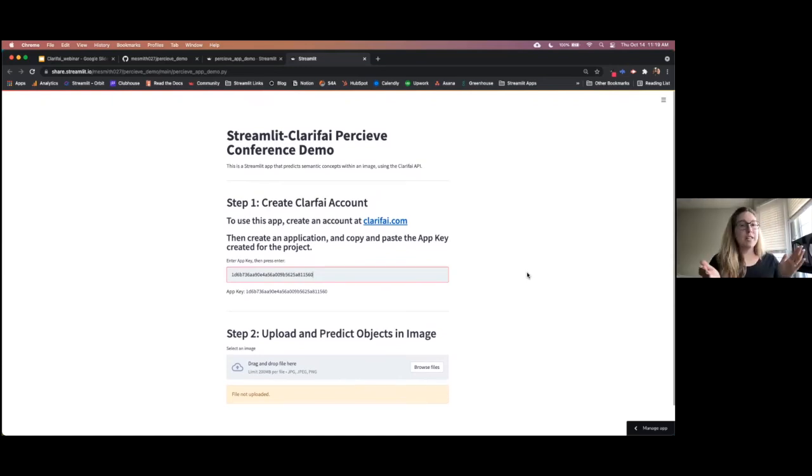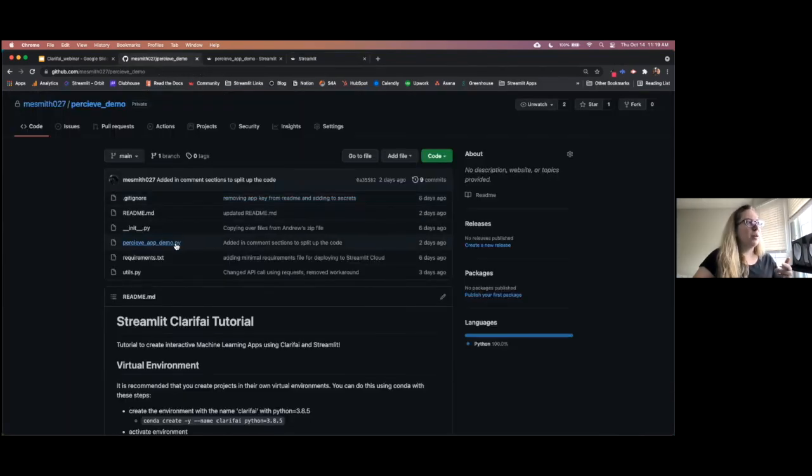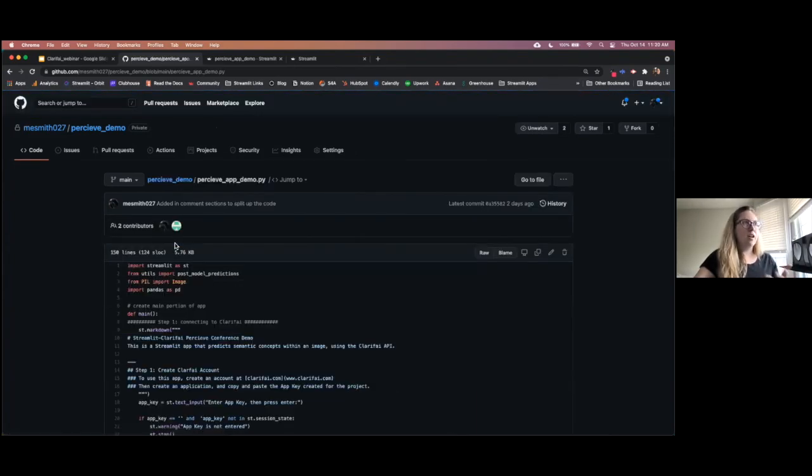So it's just that simple. It takes just exactly that length of time to take an app that you've made and put it onto the internet, deploying on Streamlit Cloud. I'm now going to take you back over to my GitHub, where I'm going to just quickly run you through a bit of the interesting things of the code and show you really how easy it is to actually write the script of an app like this.